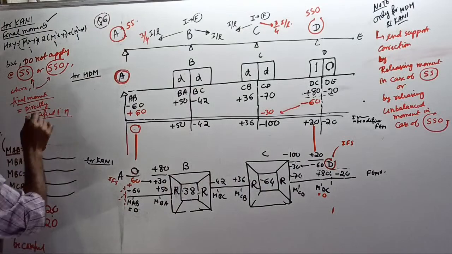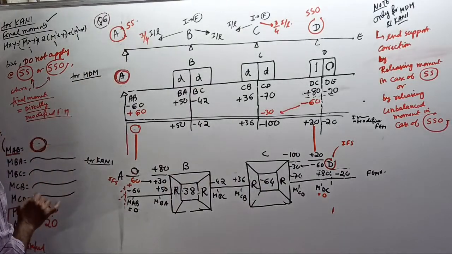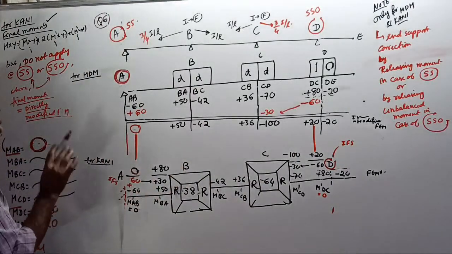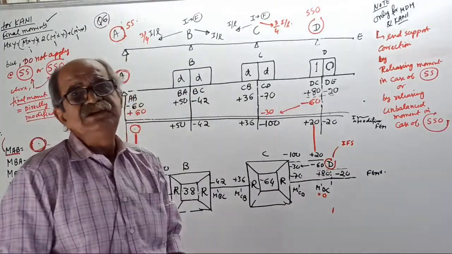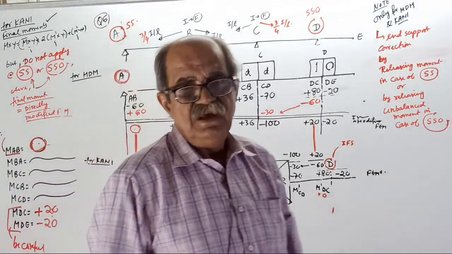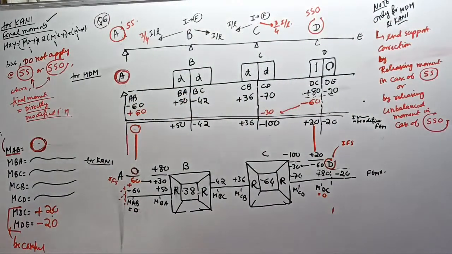Here, see, that itself equal to 0. There total equal to 0. That's all for Carney's method. Remaining moments, enjoy by Carney's method. If question number 6 is fully clear, I will go to question number 7.